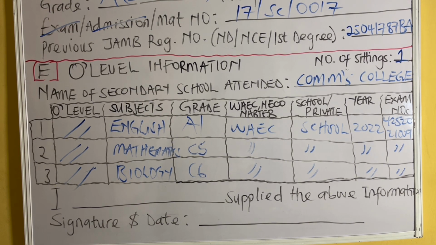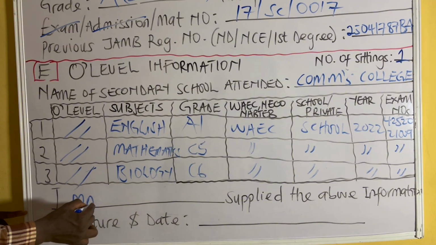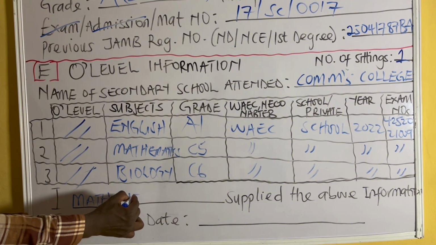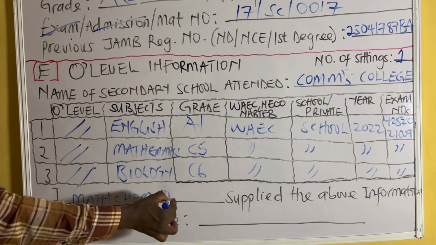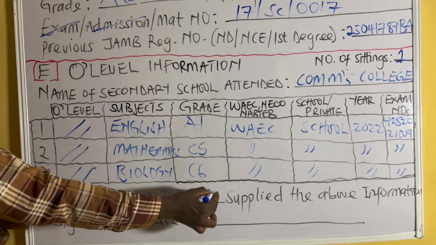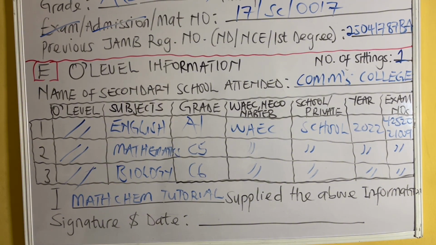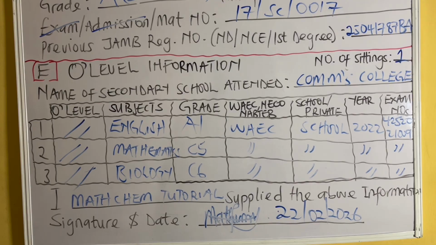So finally you have this declaration. I call it declaration, which says I hereby supply the above information. So meaning that the information you supplied above is correct. So I, then you write your name. Let me say I, Matkem Tutorial, supplied the above information. So you write the signature and the date. That's the signature and that is the date.